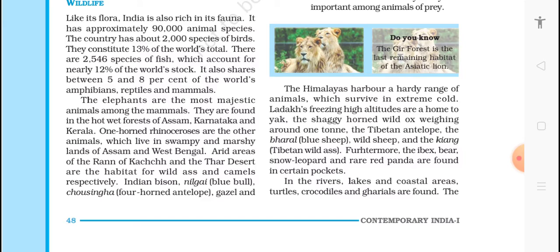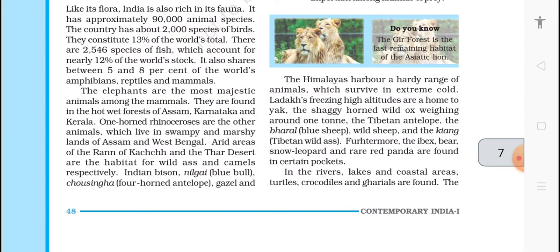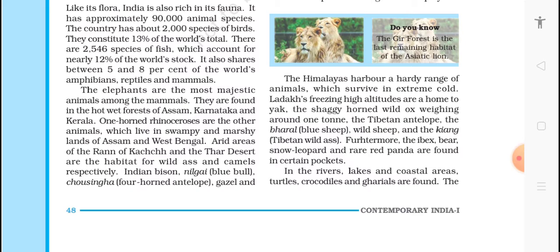The elephants are the most majestic animals among the mammals. They are found in the hot wet forests of Assam, Karnataka, and Kerala. One-horned rhinoceros are also animals which live in swampy and marshy land, in Assam and West Bengal. The area of the Rann of Kutch and the Thar Desert are the habitat of wild asses and camels, respectively. They are found in the western part of our country.